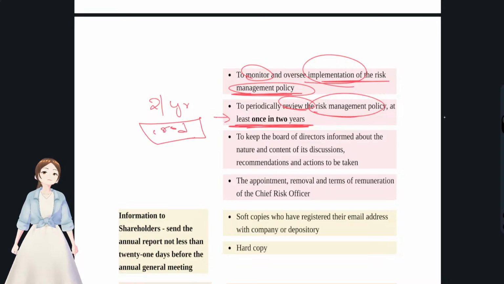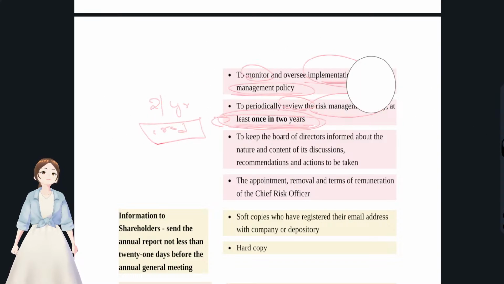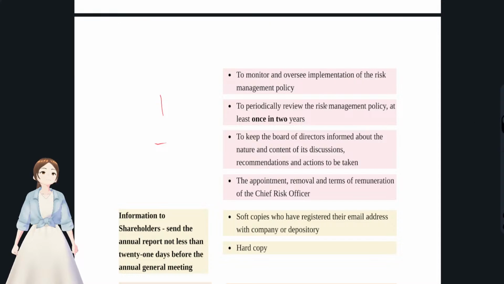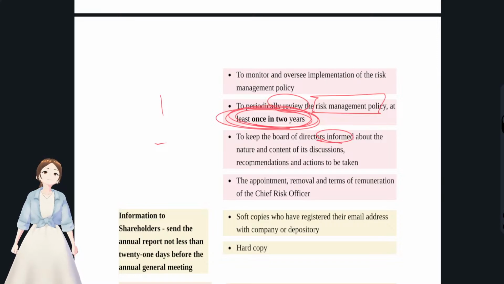The gap should not be more than 180 days. Here, see, this is an amendment with respect to the review of risk management policy. This is policy, that is committee meetings. You have to review the risk management policy at least once in 2 years, and keep the board of directors informed with regards to the recommendations and actions to be taken with regards to that risk.